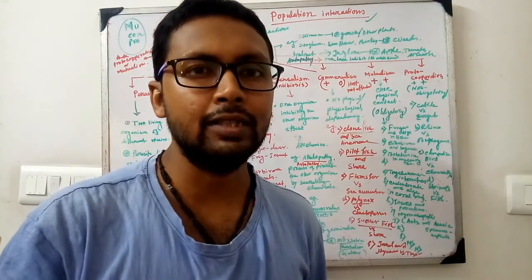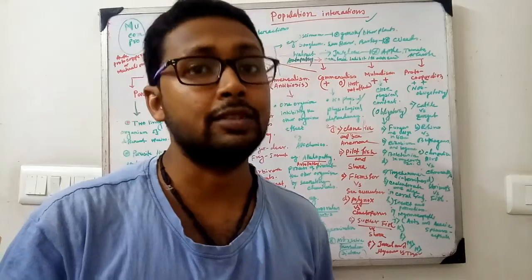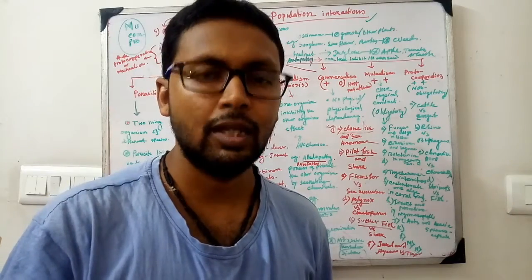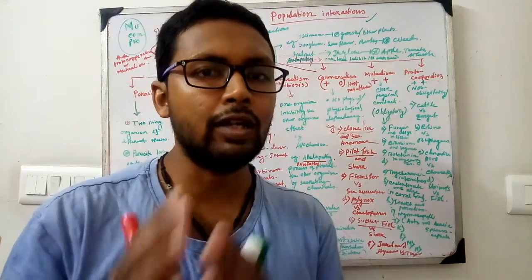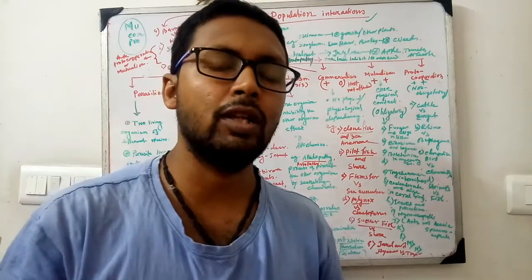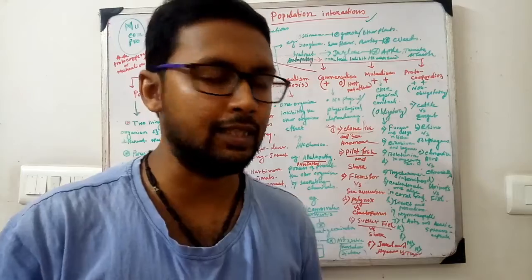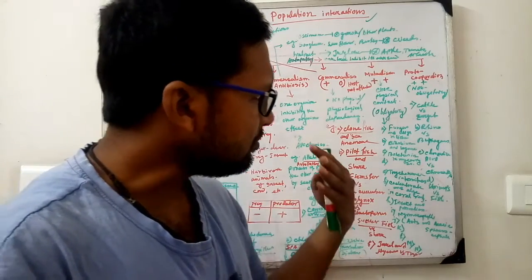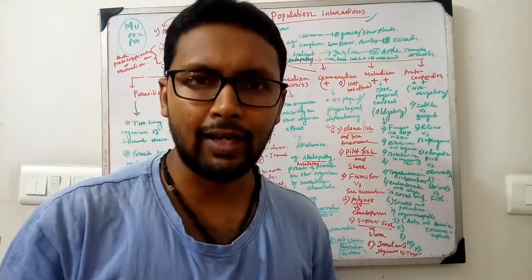Sometimes some organisms' existence is dependent upon other organisms. That is, if one organism disappears, then another will also disappear in such a condition. So this is the most vital interaction.